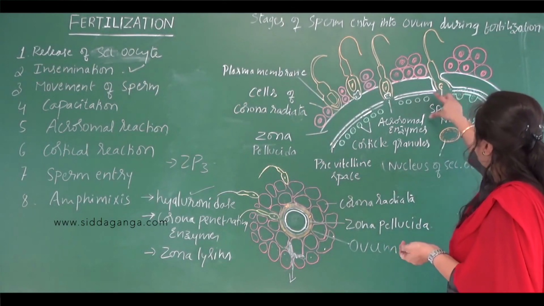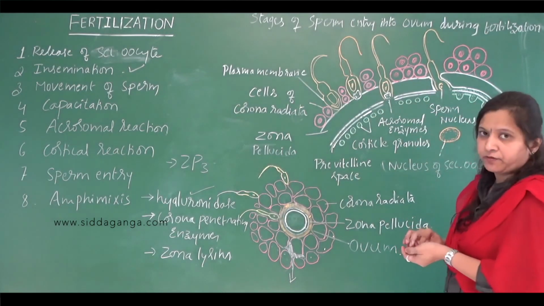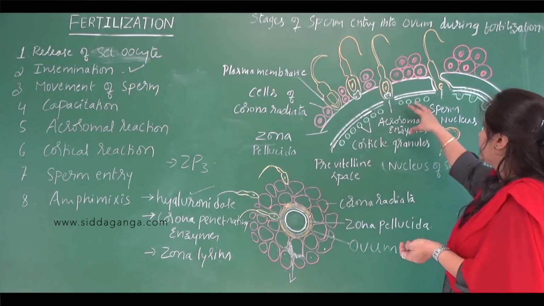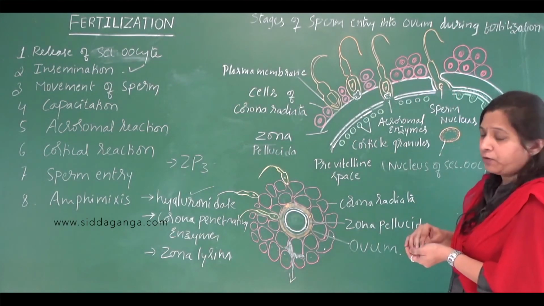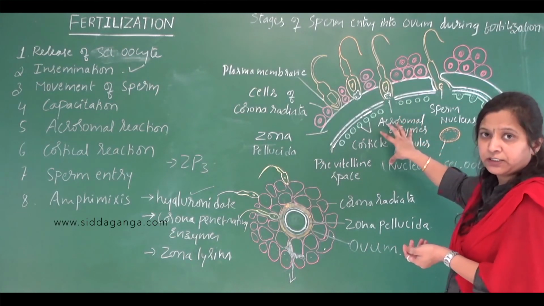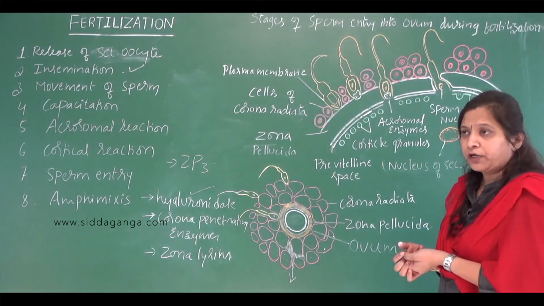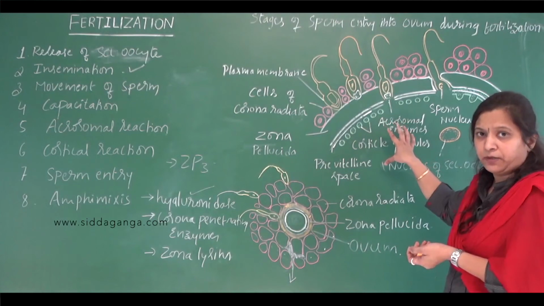Now the sperm, once it is present in the ooplasm of the secondary oocyte, has the nucleus as well as the proximal centriole along with the other structures. All other structures of the sperm except the nucleus and the proximal centriole degenerate. So what is left is only the nucleus of the sperm and the proximal centriole.